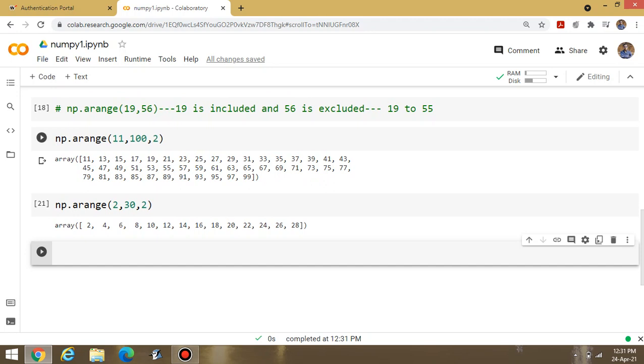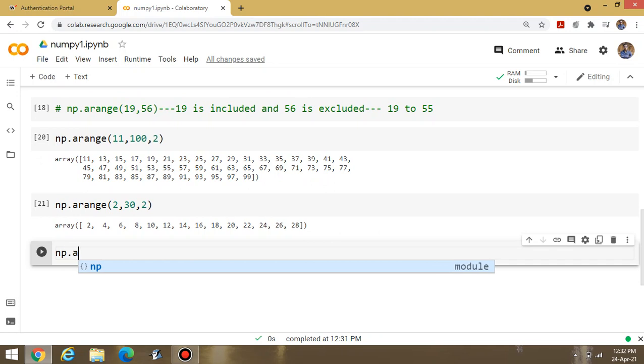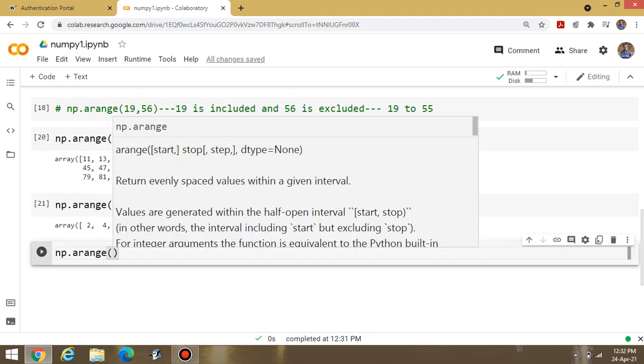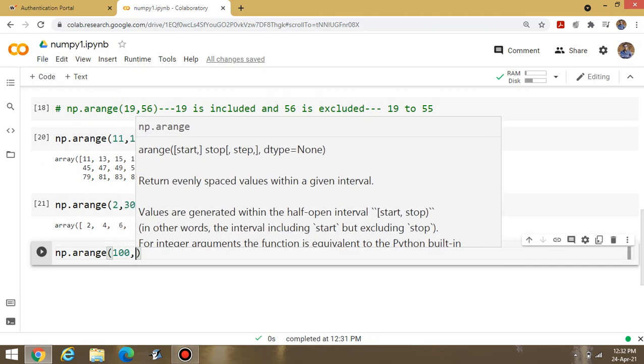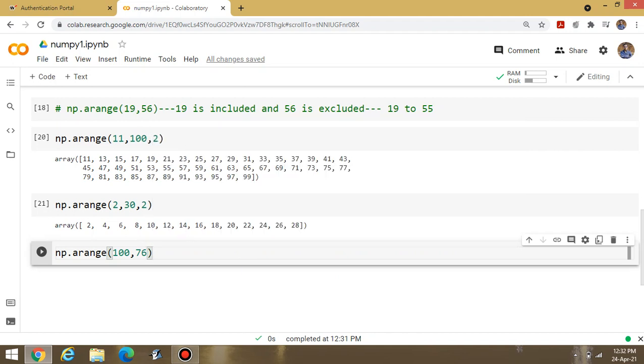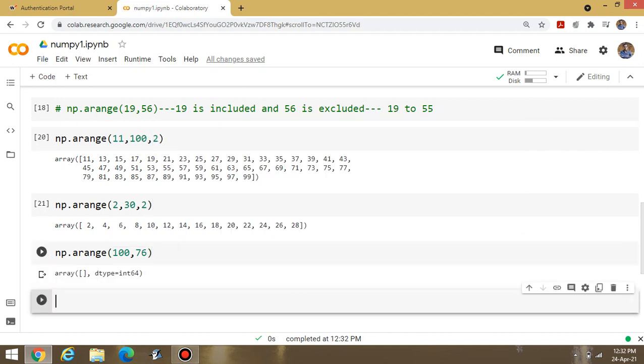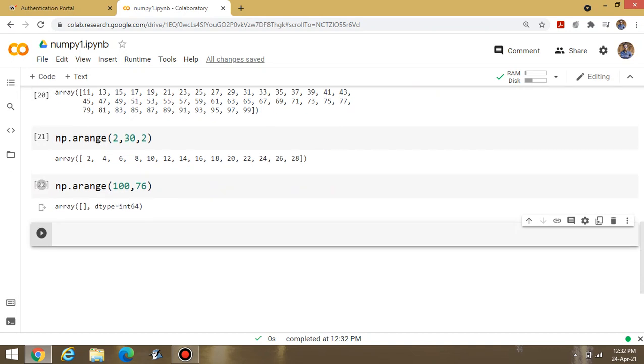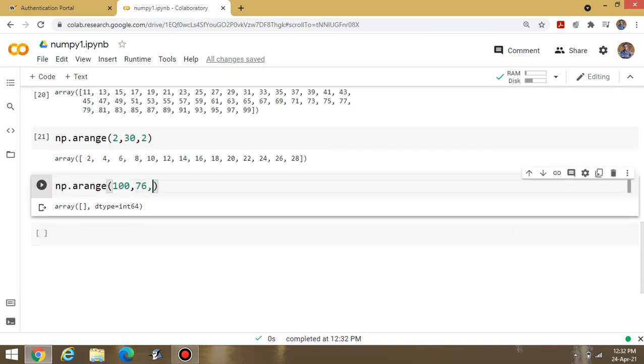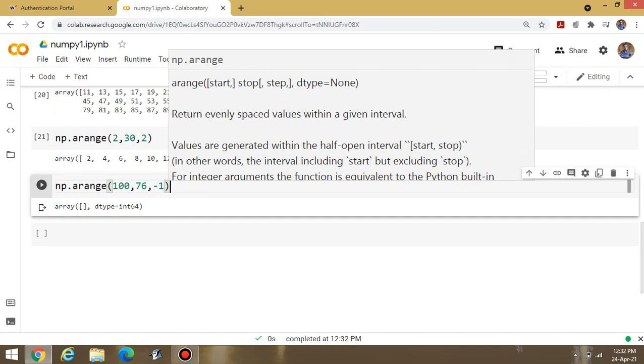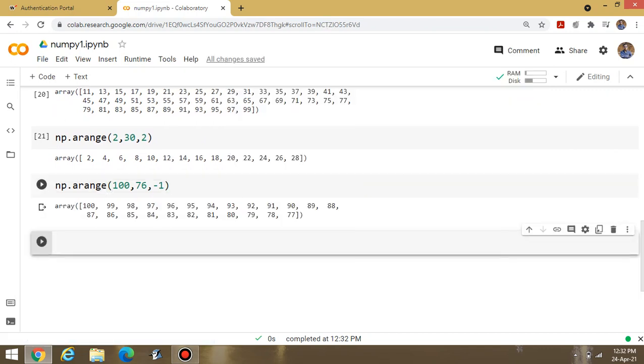Suppose I have to write the data in reverse order. Then what to do? np dot arange inside the bracket, suppose I am writing 100, then 76. Okay. Let's execute this one. There is no data. Okay. If I have to write the data in reverse order, a third value is also required, that is the jumping factor, minus 1. It means I can display the data in reverse order. First value and then last value, then with the decrement, whatever decrement is required.